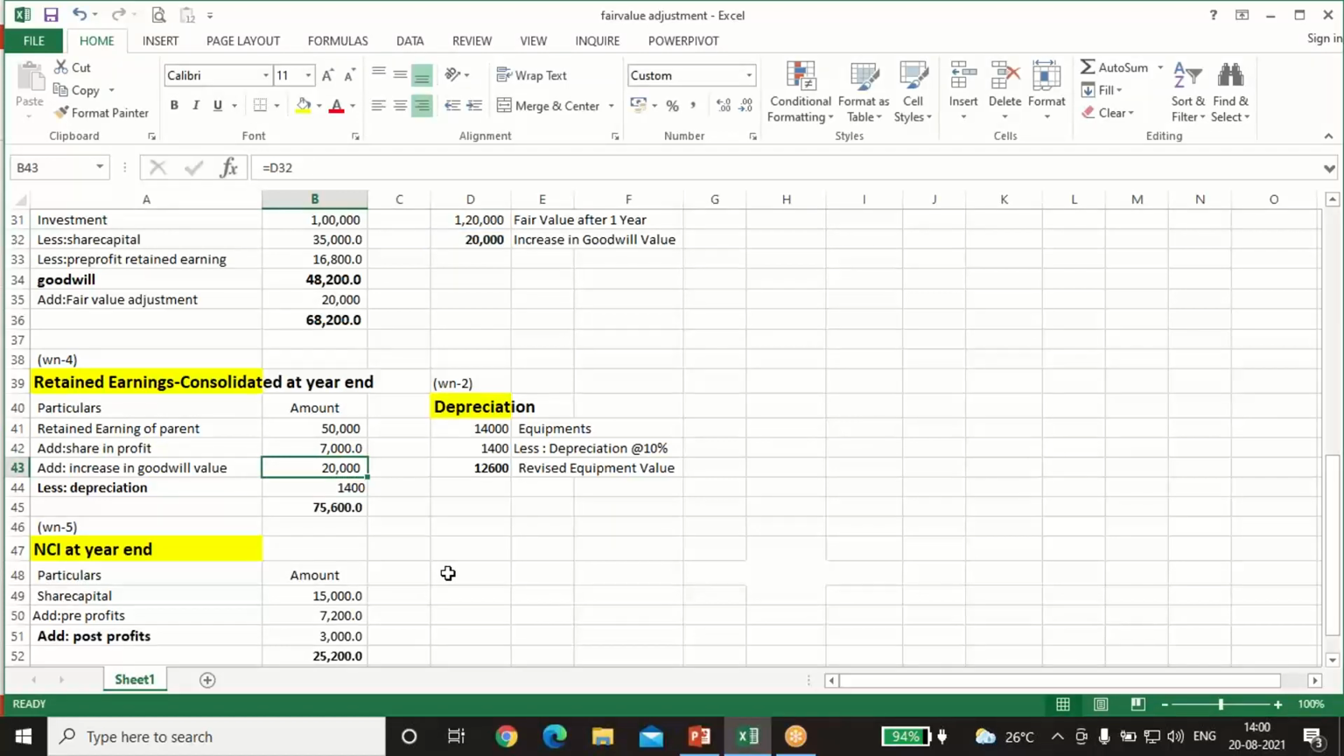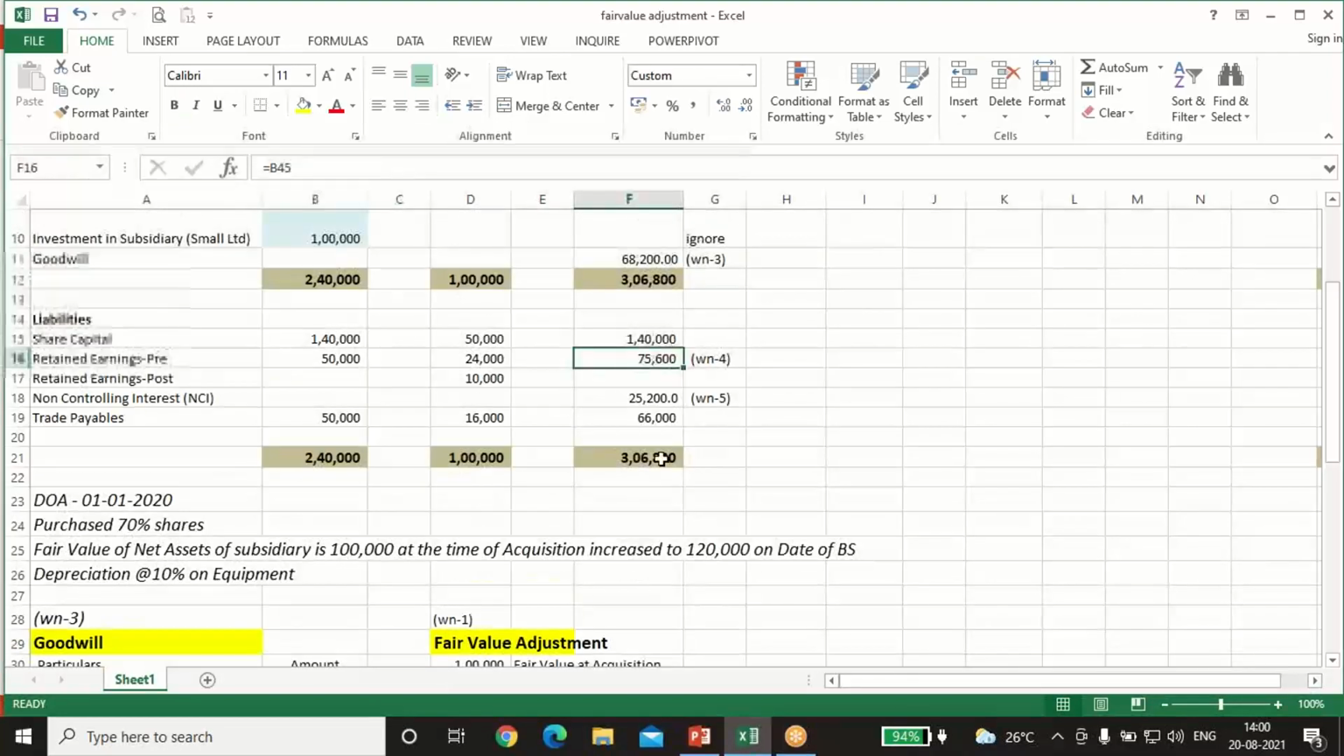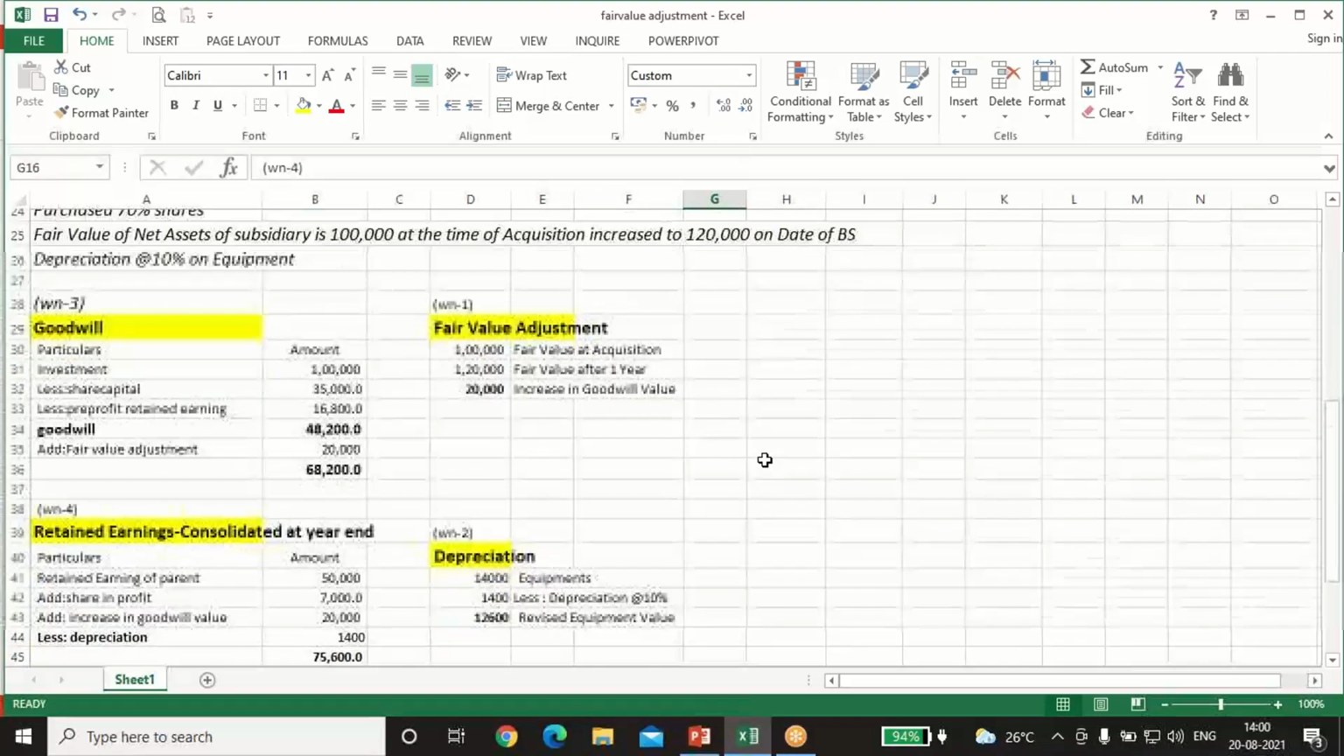And we'll reduce the depreciation. I'm so sorry. We'll reduce the depreciation because depreciation is an expense, so our profit gets reduced by that, it comes in the P&L. So we'll minus this depreciation, and ultimately we have come to total consolidated retained earnings of 75,600. We have written here 75,600, working note number 4.